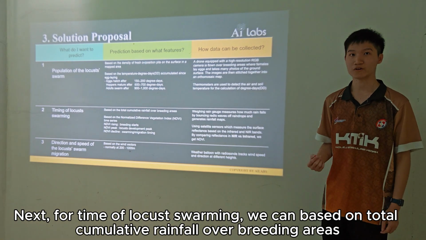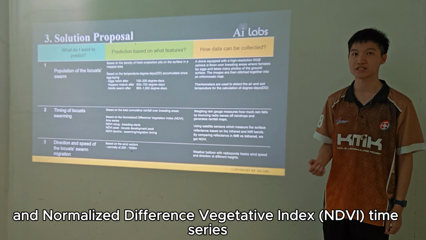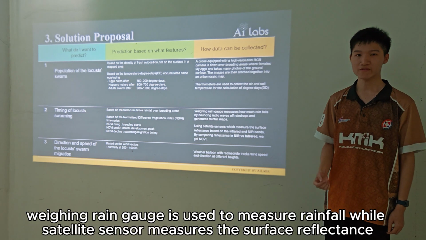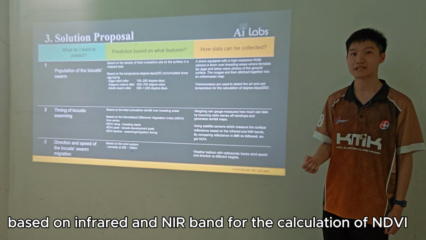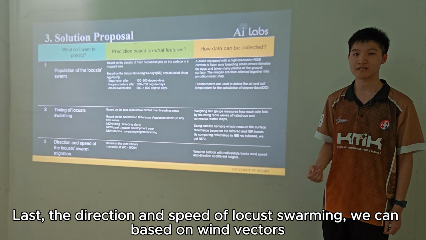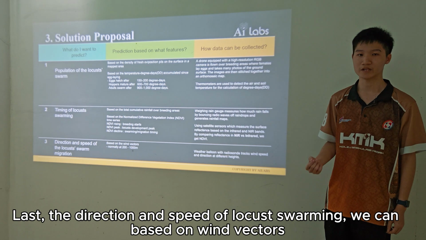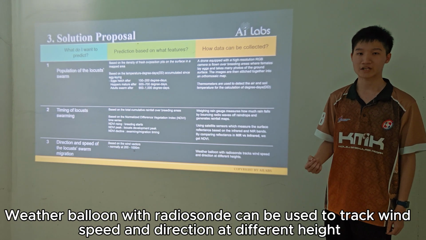Next, for timing of locust swarming, we can base it on total cumulative rainfall over breeding areas and the normalized difference vegetation index, NDVI, time series. A rain gauge is used to measure rainfall, while a satellite sensor measures the surface reflectance based on the infrared and NIR bands for the calculation of NDVI. Last, for direction and speed of locust swarming, we can base it on wind vectors. A weather balloon with a radiosonde can be used to track wind speed and direction at different heights.